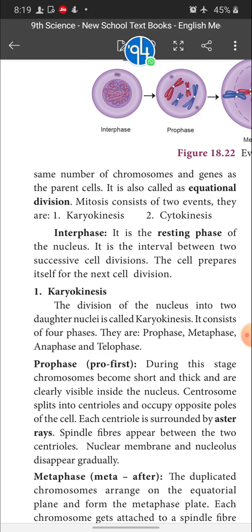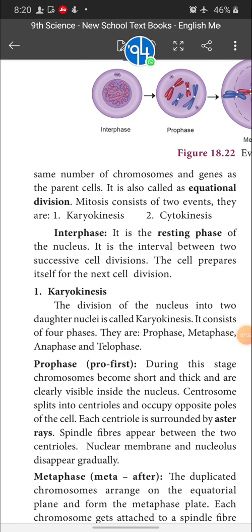It is the resting phase. That means there won't be any cell division taking place in this period. It is a resting phase of the nucleus. The nucleus is in a resting stage. It is the interval between two successive cell divisions. The cell prepares itself for the next cell division.